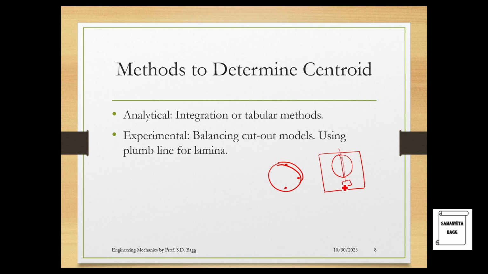Then you turn this circle and hang it about another hole. You again take the plumb bob and you get another line. When it cuts through at 2 points, this point is nothing but the centroid of this circle. Now I should give you a video for this some other day. You can go through it and you will understand how it happens.